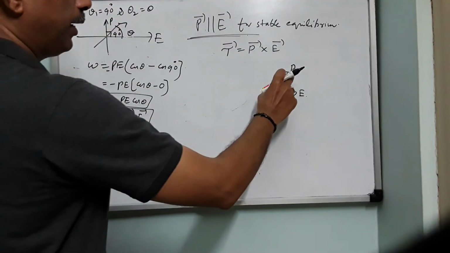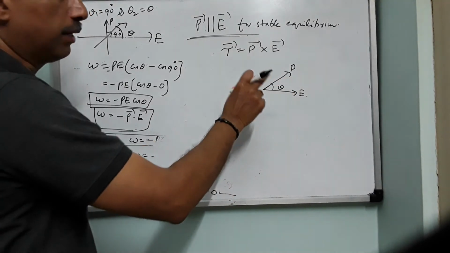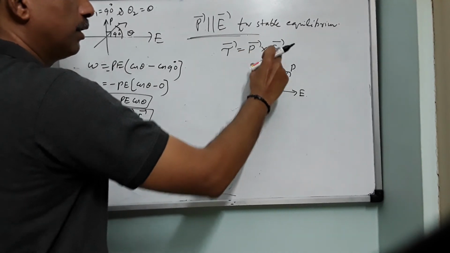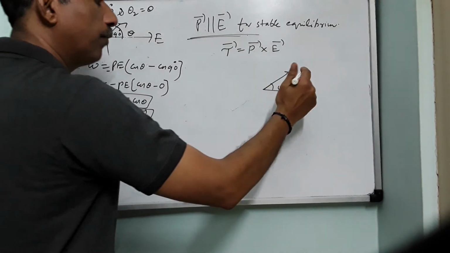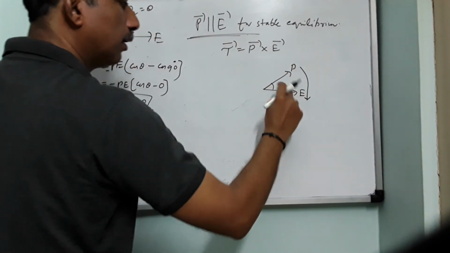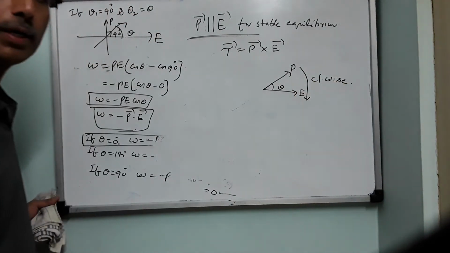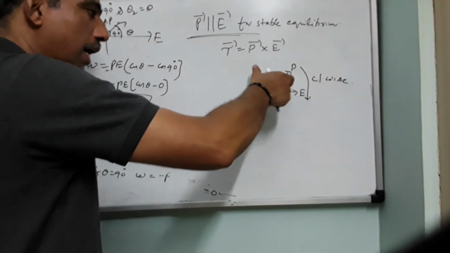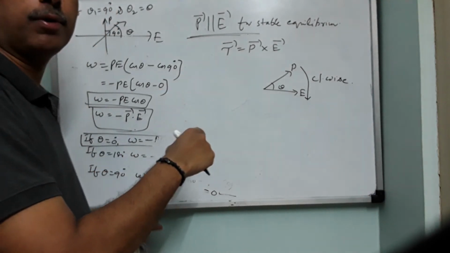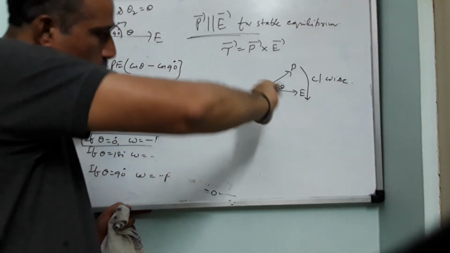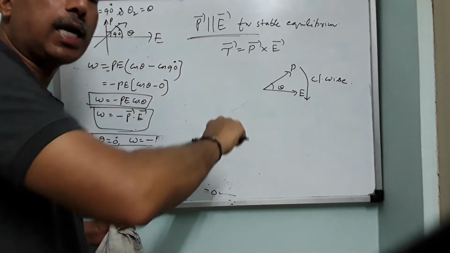It means vector P should be crossed onto vector E. I repeat, the meaning of P cross E is that vector P should be crossed onto vector E. When you cross it in this direction, it is called clockwise. When you rotate a screw in the clockwise direction, what will happen to the screw? The screw will go into the plane of the board. If you want to tighten any screw, you rotate it clockwise. If you want to open the screw, you rotate it in the anti-clockwise direction.